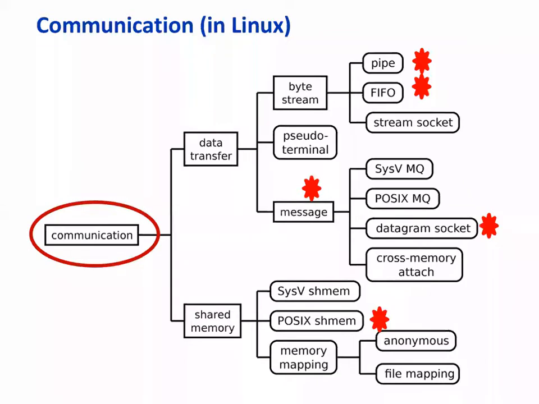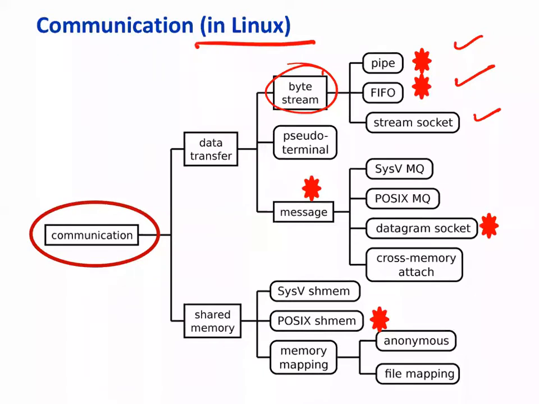given in Linux, and you should now see system calls related to IPC or communication. You'll find all these. There's a concept of pipe, there's the concept of FIFO, which is nothing but a named pipe. Then there are stream sockets, and these are all part of byte stream, where you have a byte stream available. Then there is something related to messages, like message passing.